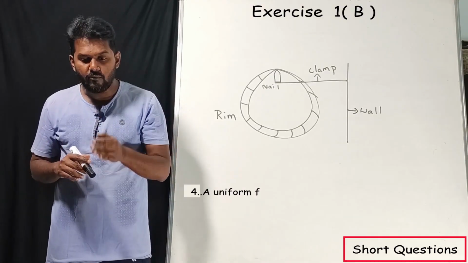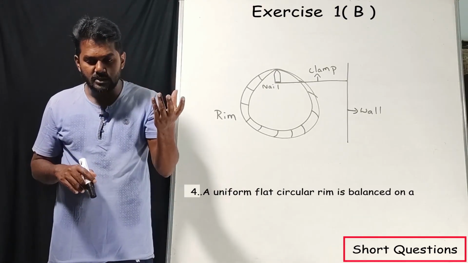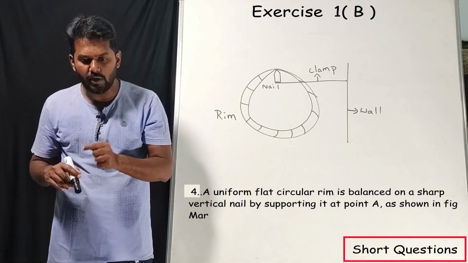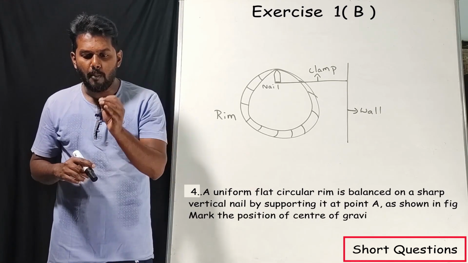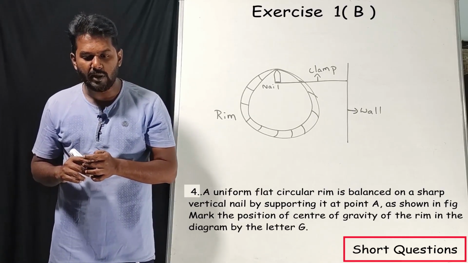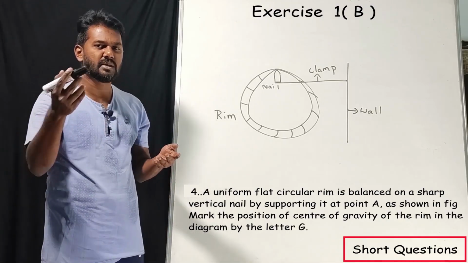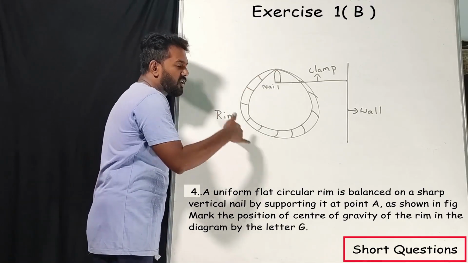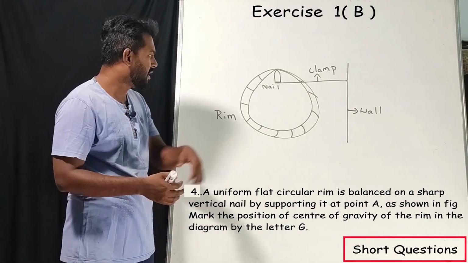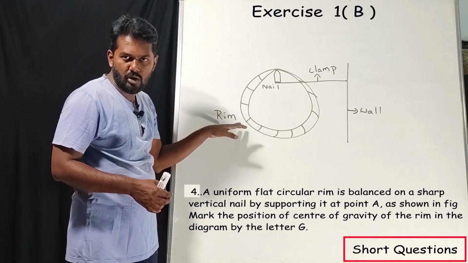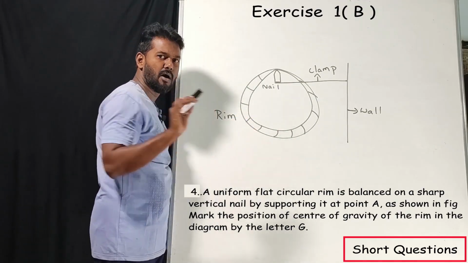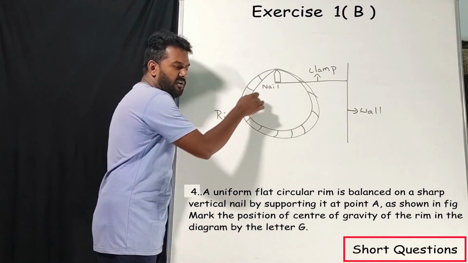A uniform flat circular rim is balanced on a sharp vertical nail by supporting at its point A as shown in the figure. Mark the position of center of gravity of the rim in the diagram by the letter G. Again, it is a very simple question. Listen, it's a circular rim, correct? It's for a circular loop. Center of gravity will not be within the rim, it will be at the center, correct? Somewhere here, even though there is no mass. So center of gravity will be somewhere here.